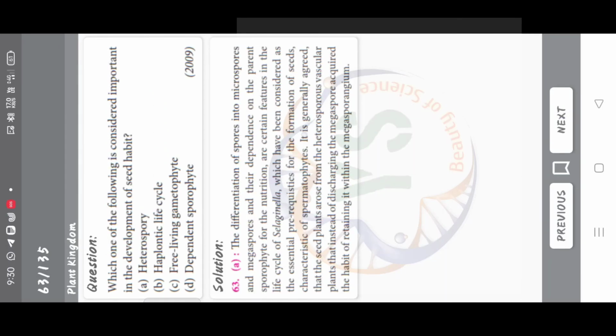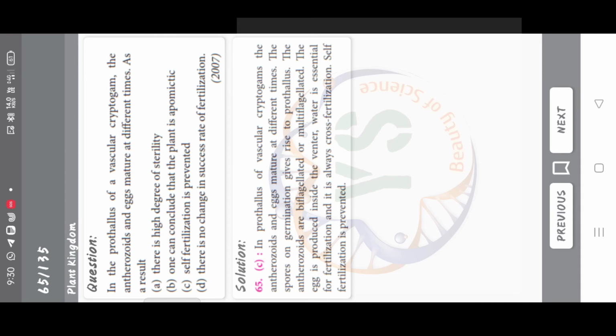Which one of the following is considered important in the development of seed habit? Heterospory, haplontic life cycle, free living gametophyte, dependent sporophyte. Correct answer is option A, heterospory. Which one of the following is heterosporous? Adiantum, Equisetum, Dryopteris, Salvinia. Correct answer is option D, Salvinia.